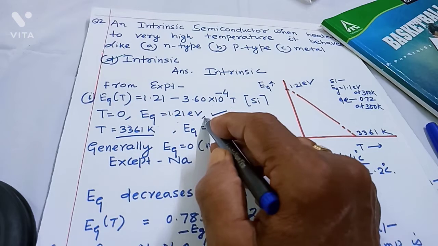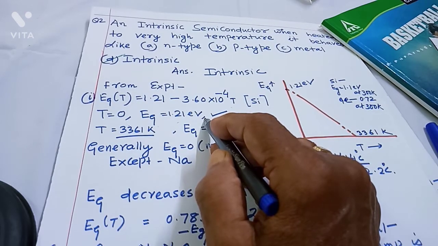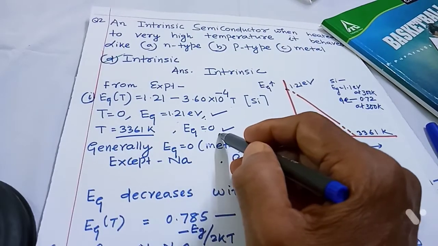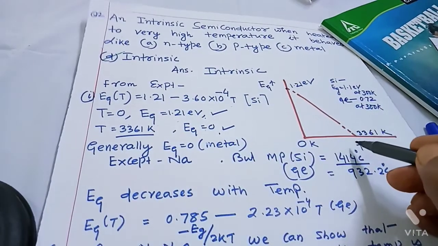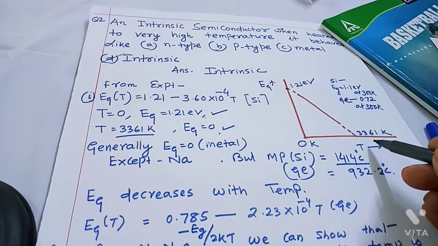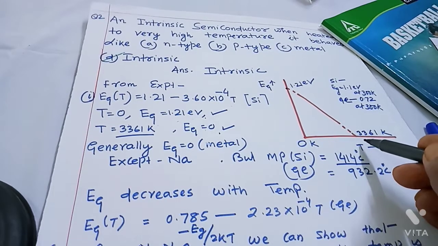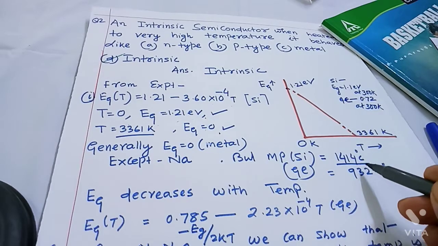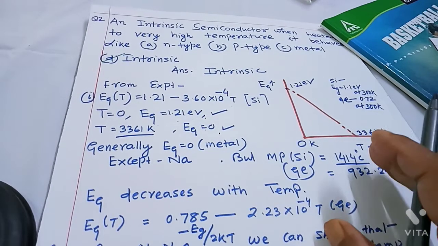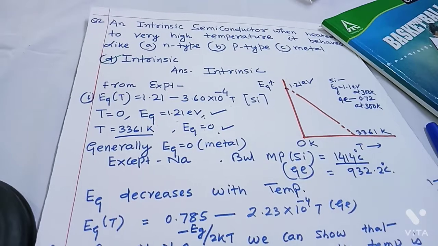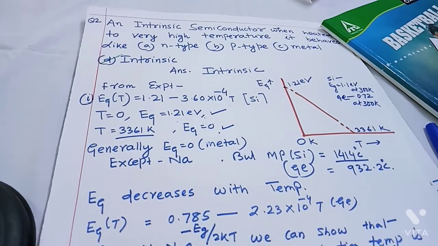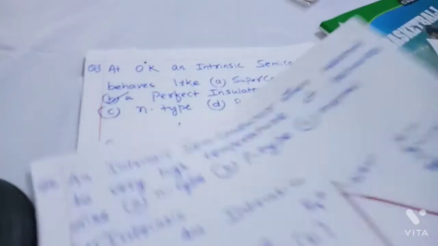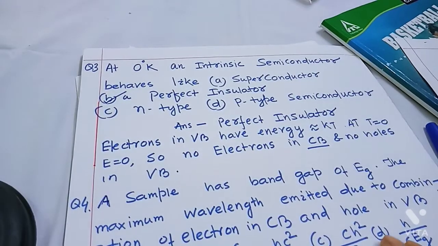And if we increase the temperature, a temperature is reached where the energy gap is equal to 0. But this is not possible because only at temperature 3361 Kelvin does the energy gap vanish, but the melting point of silicon is 1414 degrees Celsius. So with consideration of these two reasons, we cannot consider intrinsic semiconductor to be metal if temperature is high. So intrinsic semiconductor remains intrinsic at high temperature.